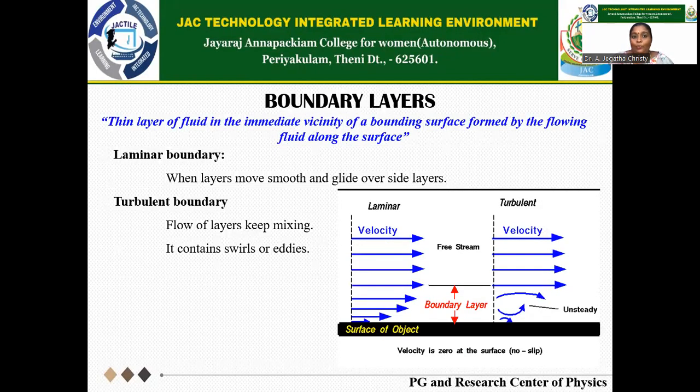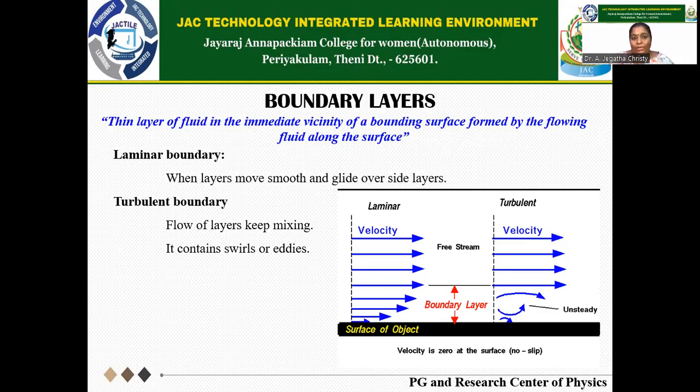Boundary layers are a very important characteristic for your streamline and turbulent flow. A boundary layer is nothing but the thin layer of fluid in the immediate vicinity of the bounding surface, formed by the flow of fluid along the surface. So there are two types of boundaries, laminar boundary and turbulent boundary.